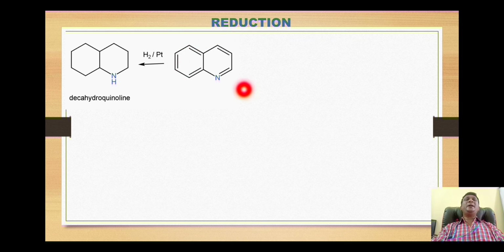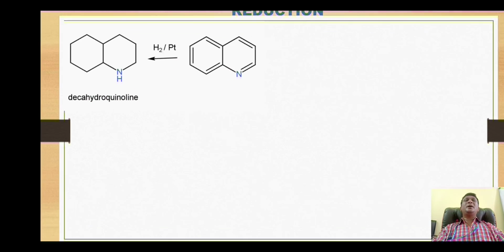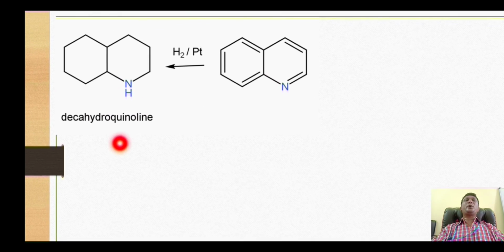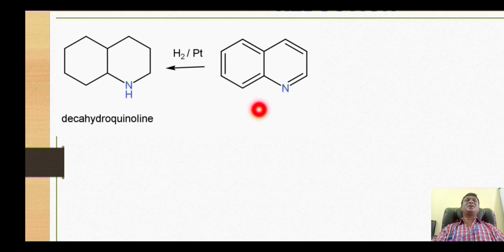The quinoline on reduction with molecular hydrogen in presence of the catalyst platinum gives formation of this decahydroquinoline. Now in this reduction reaction, all the double bonds, meaning all 5 double bonds, will get reduced, and thus 10 hydrogens will get attached at every position. That's why the product is called decahydroquinoline.